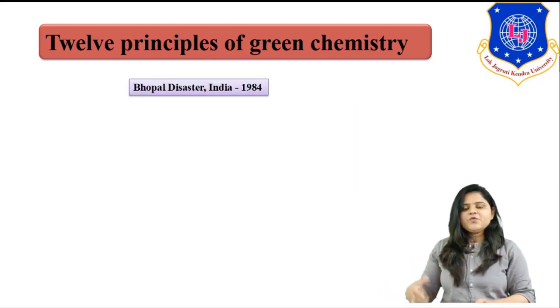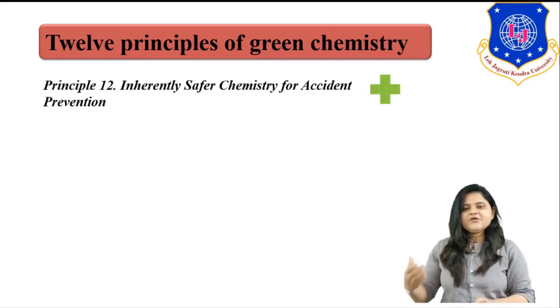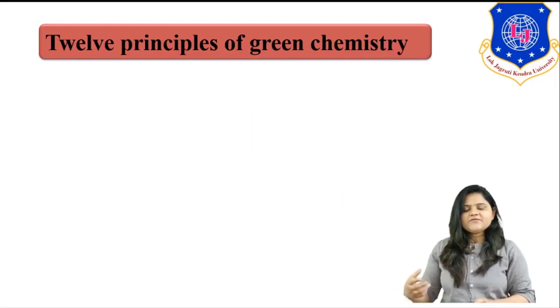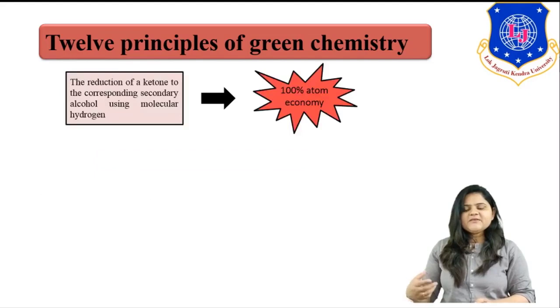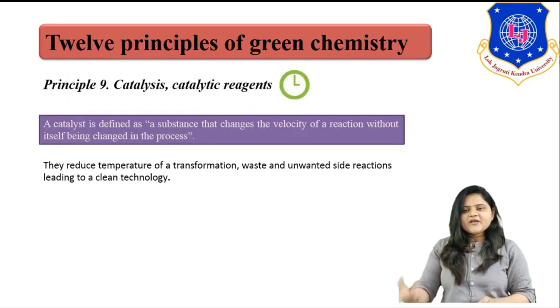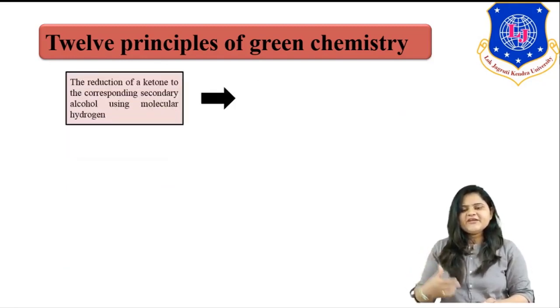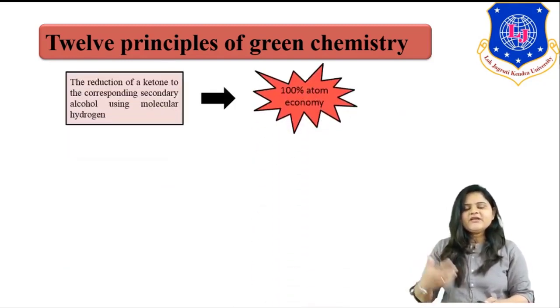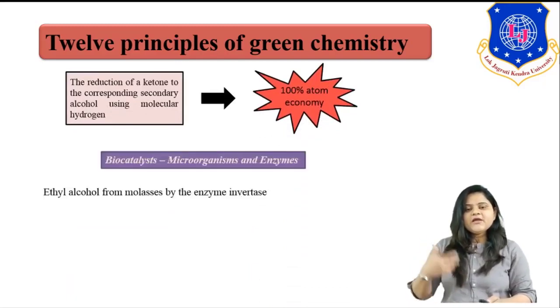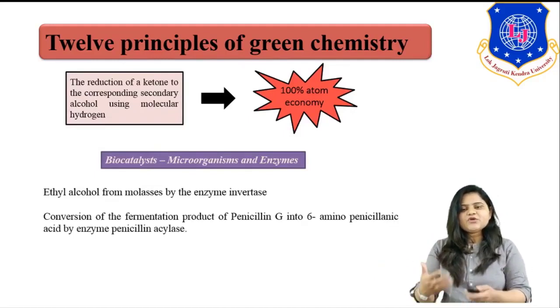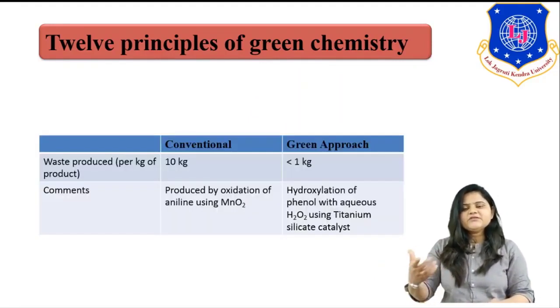Let us quickly revise what we covered in this session of green chemistry. We covered a total of 4 principles, starting from principle number 9. Principle number 9 says catalyst and catalytic reagent. Try to maximize the use of catalytic reagents so that ultimately it leads towards 100% atom economy, or we can use biocatalysts, meaning the use of enzymes or microorganisms for the reaction.